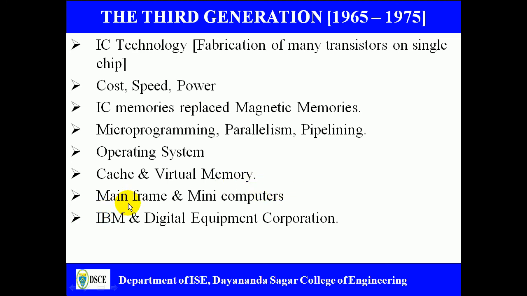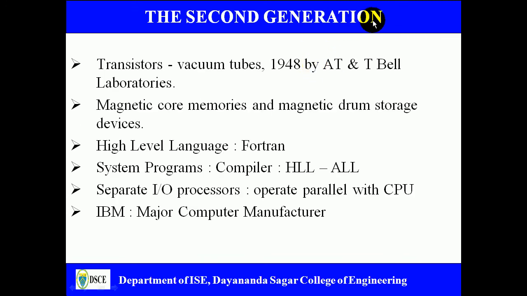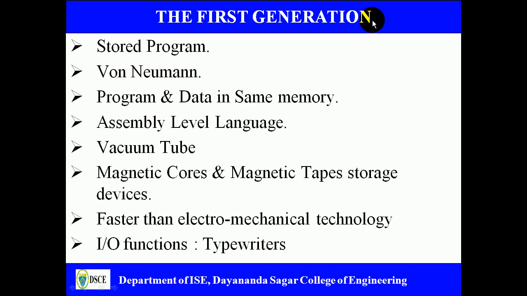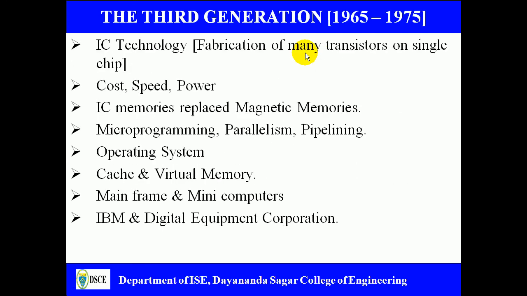And here the industry started manufacturing mainframes and mini computers. And there are two industries which came forward to manufacture third generation computers: IBM and Digital Equipment Corporation. And the third generation is mainly between 1965 and 1975. And if you look at the second generation, it is from 1955 to 1965. And if you look at the first generation, it is from 1945 to 1955. So every generation is given at least 10 years of duration.